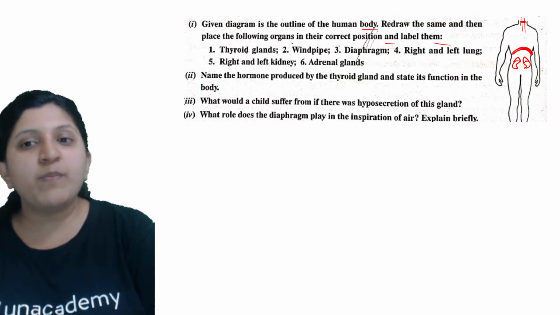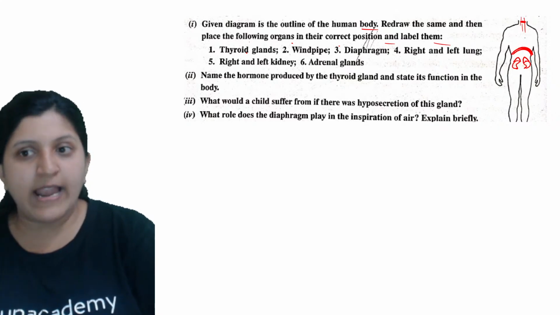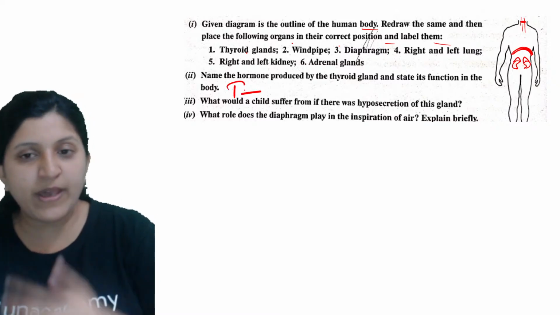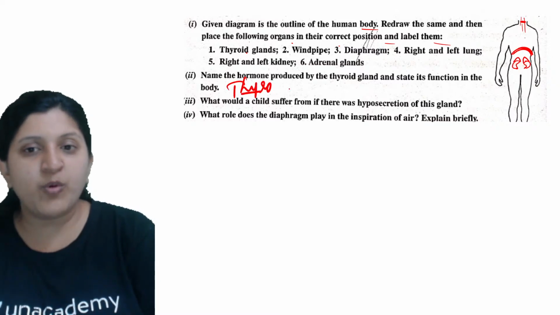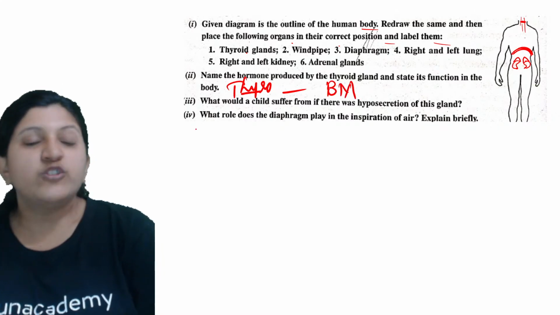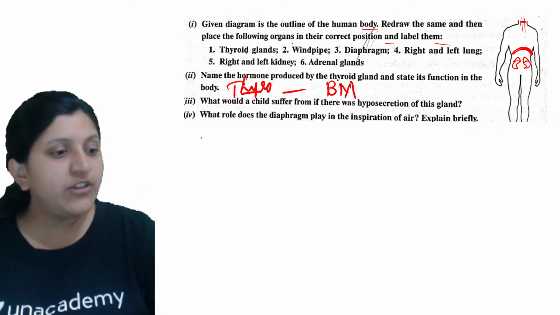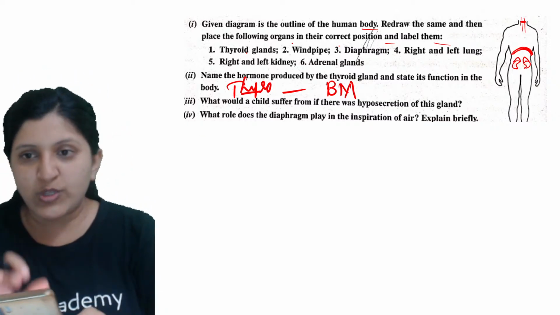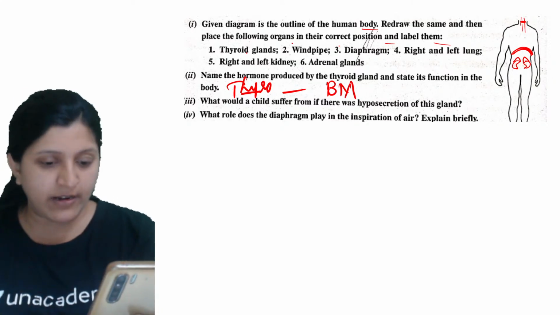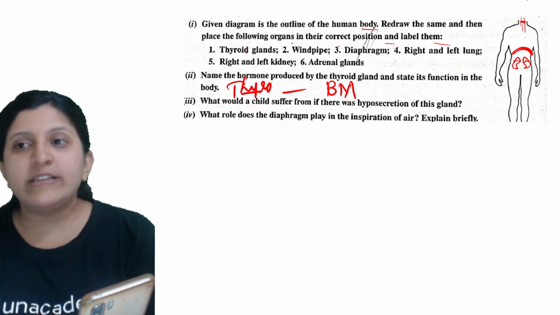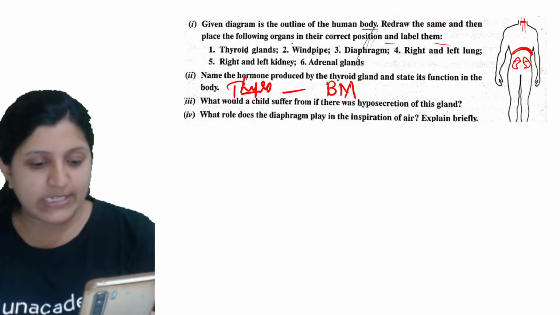So name the hormone produced by the thyroid gland and state its function. So that is thyroxine. Okay. So thyroxine is the hormone and function is basal metabolism. Okay. So that is looking at the different ones. On top of two kidneys is the adrenal gland. So below pharynx you can find the thyroid gland there. All right. Yes. So that's right.